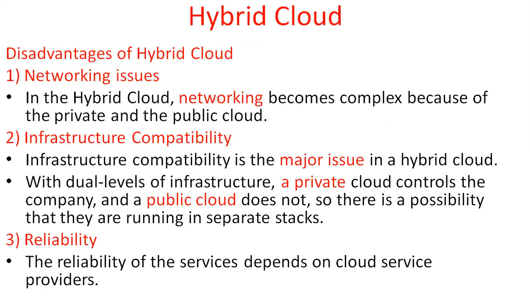Here some disadvantages are there also. What are the disadvantages? Networking issues are there because of private and public clouds. The networking becomes complex, because you have to manage two different networks. Infrastructure complexity: the company controls the private cloud, but the public cloud it does not. So there is a possibility they are running on separate stacks.